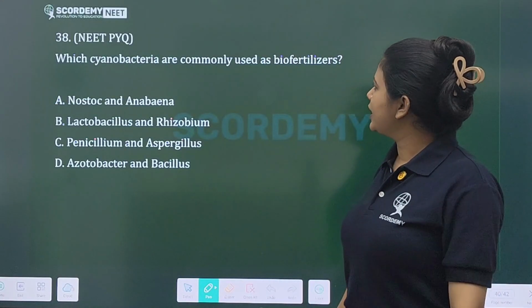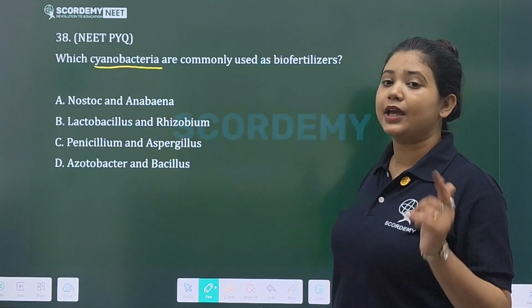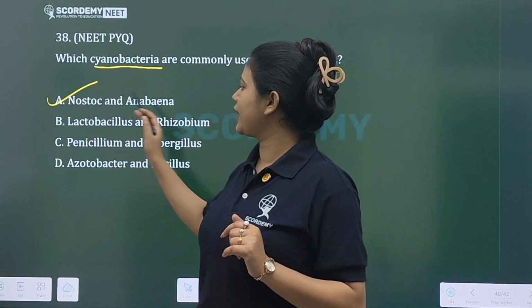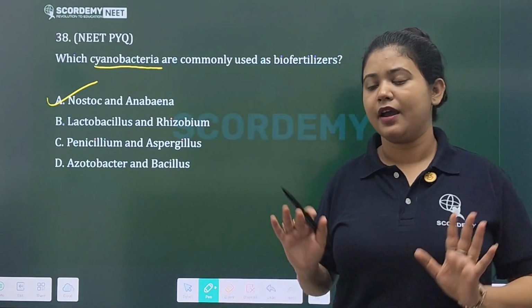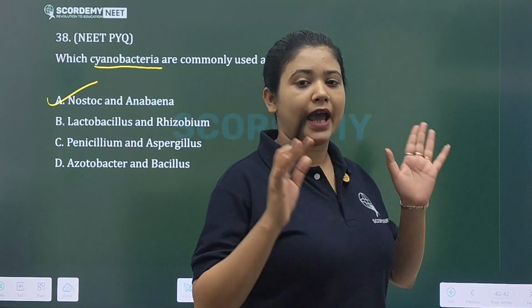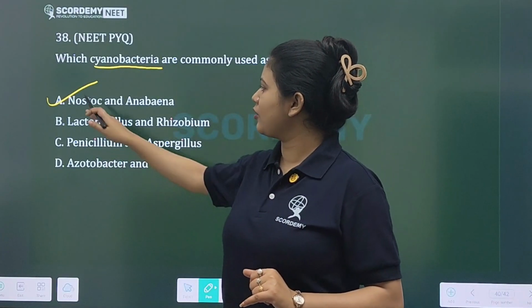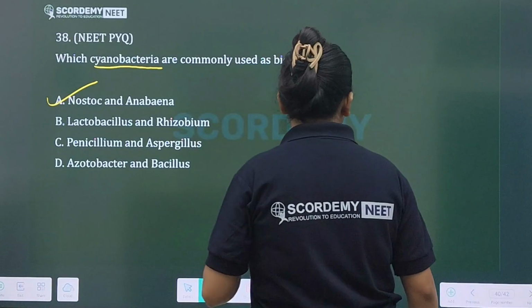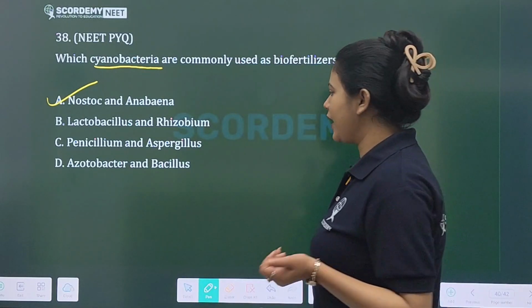Which cyanobacteria are commonly used as biofertilizers? Nostoc and Anabaena. Okay, cyanobacteria, Nostoc and Anabaena. These are commonly used as your biofertilizers, right? Rhizobacterium we have studied, Lactobacillus is different. Rhizobacterium is a nitrogen fixing bacteria. Penicillium and Aspergillus are different, not azotobacter bacteria. Nostoc and Anabaena are cyanobacteria, whereas Rhizobacterium is a nitrogen fixing bacteria. Both these types are used as your biofertilizers, right?